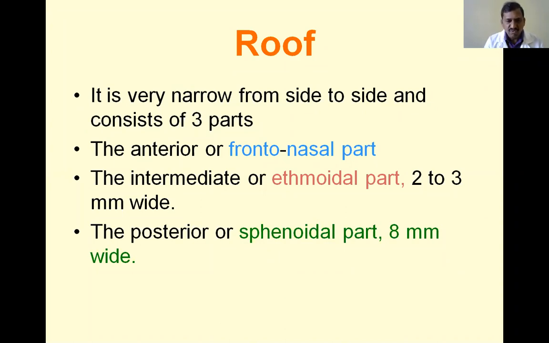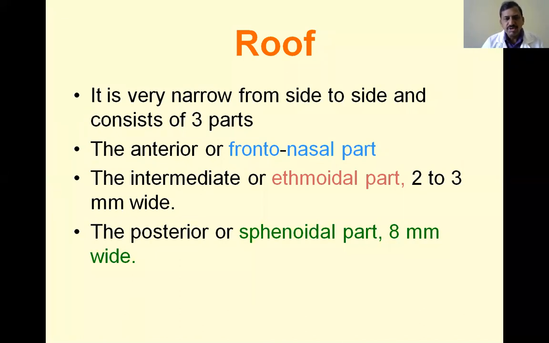Next is the intermediate part or ethmoidal part, which is about 2 to 3 millimeters wide. And the posterior part, called the sphenoidal part, is about 8 millimeters in width. What are the structures taking part in the formation of these three parts? We discuss one by one.